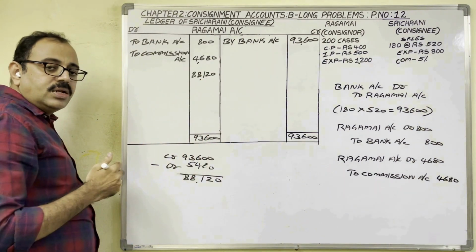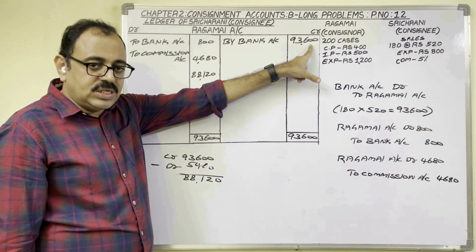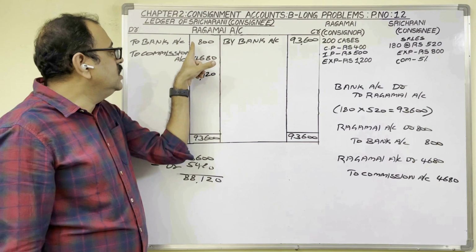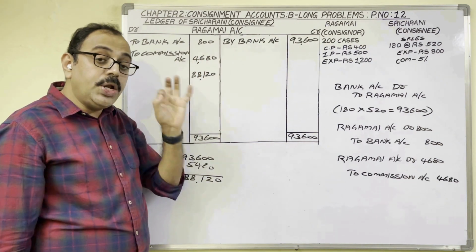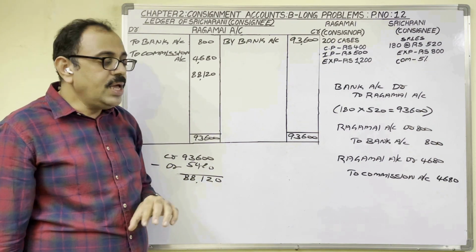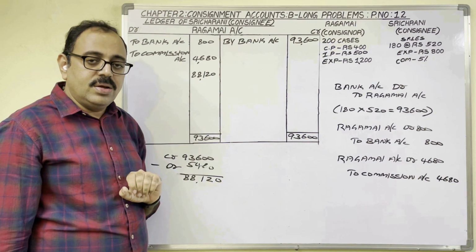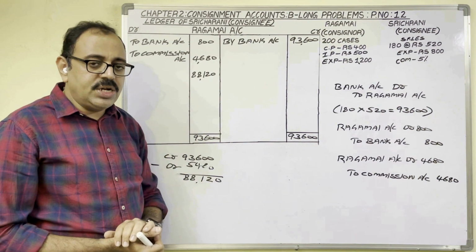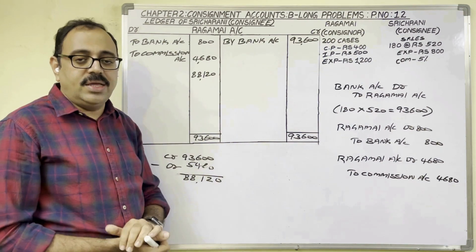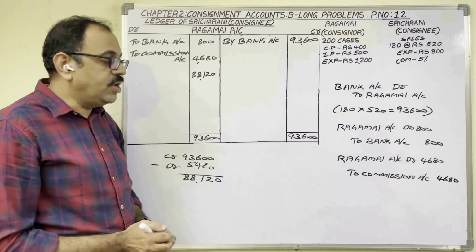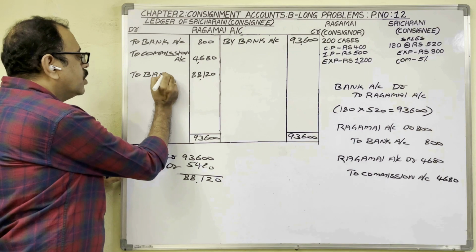What is the meaning of this answer? Consignee sold goods for 93,600. From that amount, she deducted her expenses and her commission. Remaining amount is the due amount. Now finally, consignee has to pay 88,120 rupees to consignor. And in question, there is no proper information regarding this amount. So our assumption is she paid this amount through a DD or through check. Therefore, for this amount, we should write to bank account.